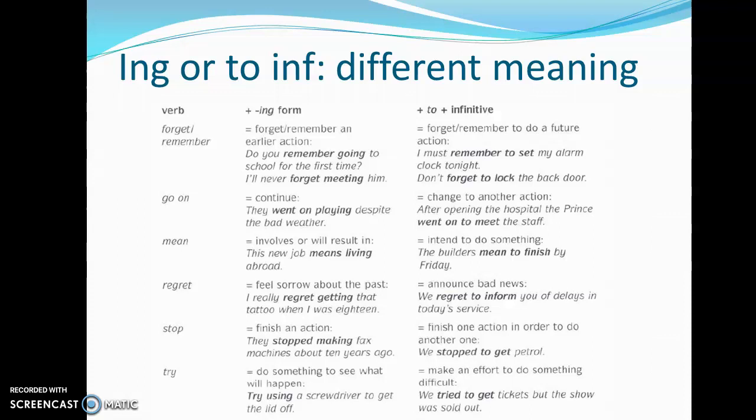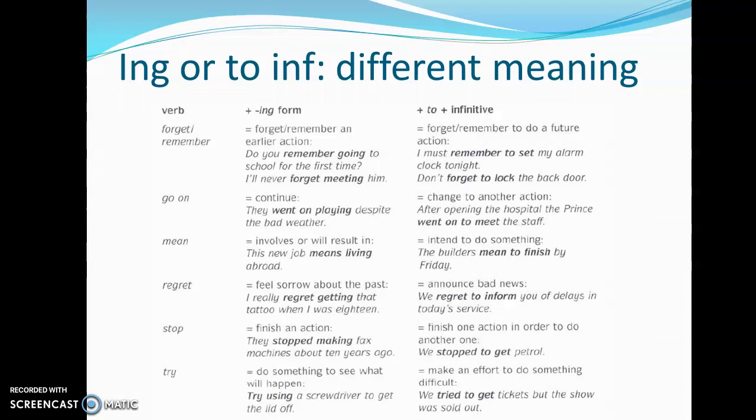Same happens with the verb stop. If we say they stopped making fax machines, that means that the action finished. But if we say we stopped to get petrol, that means that one action finishes in order to do something else.